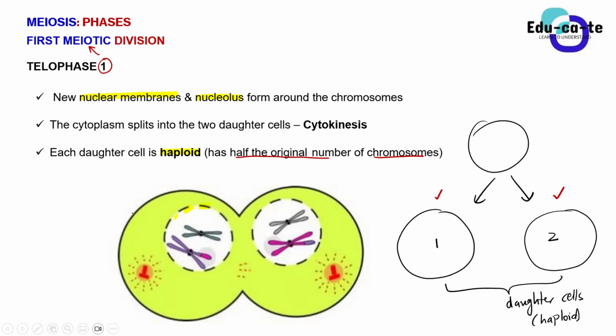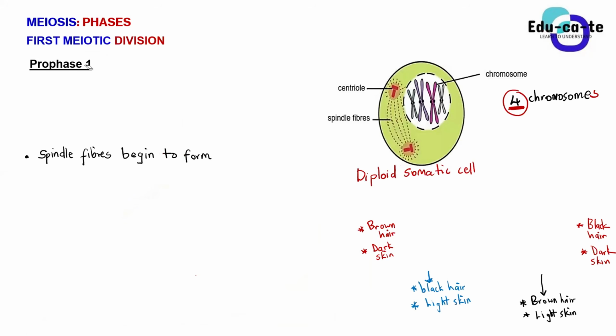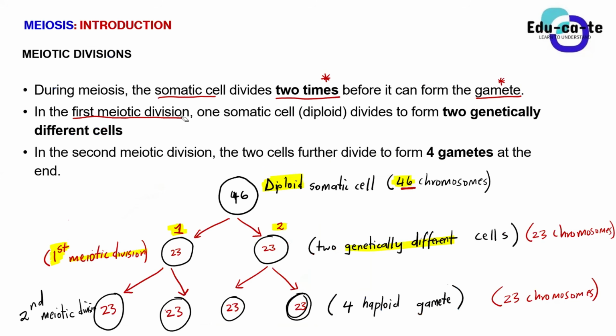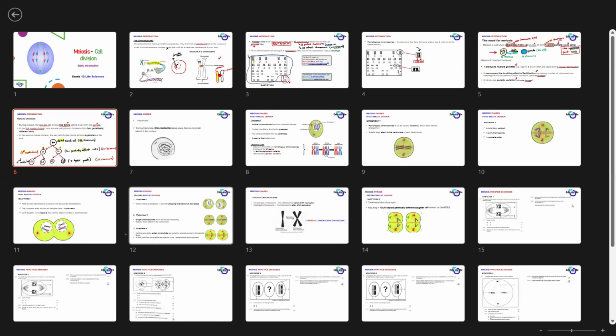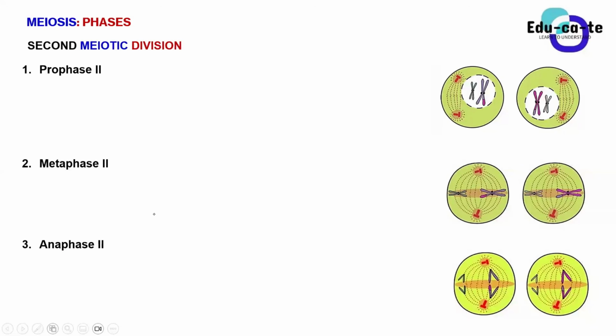These 2 genetically different daughter cells are not yet gametes, guys, because, as I explained in the previous session, for a cell to end up forming gametes, the somatic cell must divide 2 times. So now we need to go to the second meiotic division, which will result in the formation of gametes.